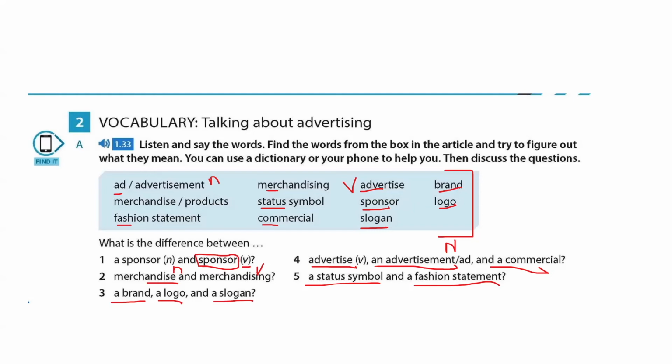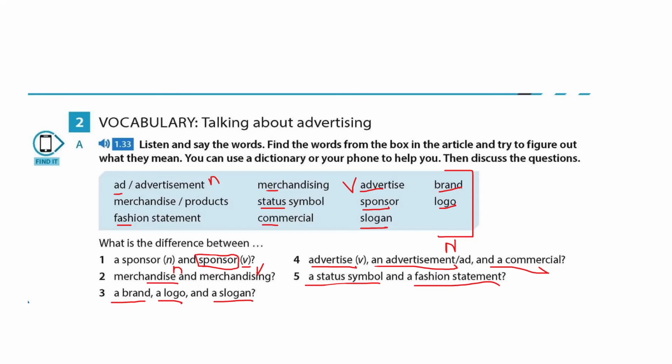Okay, just like the concept, the fashion statement. Merchandising. Status symbol. Commercial, that is an ad. Okay, advertisement, commercial. Advertise, that is a verb. Sponsor. Say sponsor. Sponsor. Slogan. Okay, brand, logo.